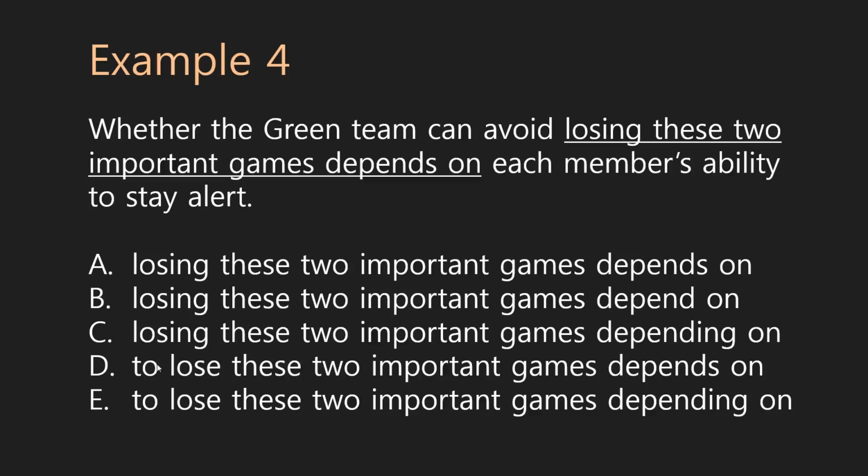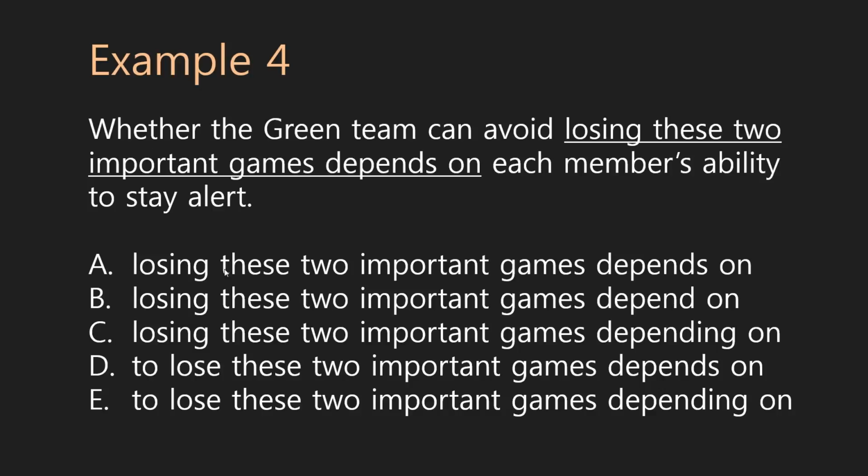So off the bat, this is what we call a prepositional idiom. And basically, which one is the correct thing? Do you avoid doing something or do you avoid to do something? And D and E are incorrect. We never say you avoid to do something, you say avoid doing something. So I'm going to be left with A, B, and C. And prepositional idioms I'll cover in a later lesson as well. So don't worry about that. I just really want to focus on the noun clause here. Okay, so I'm choosing between A, B, and C.